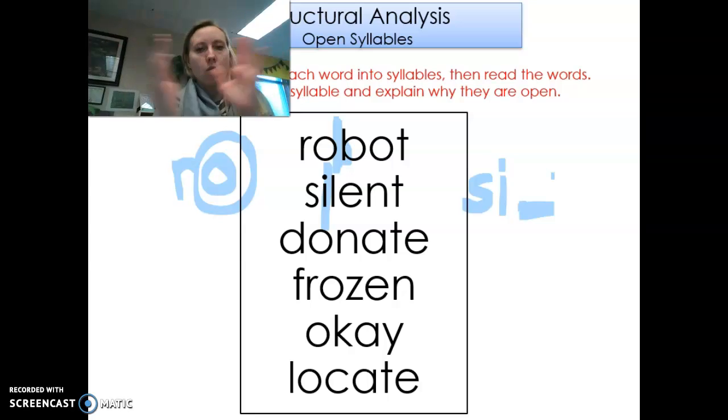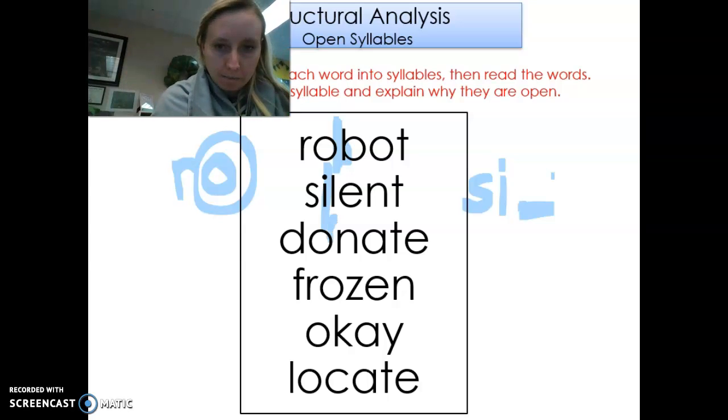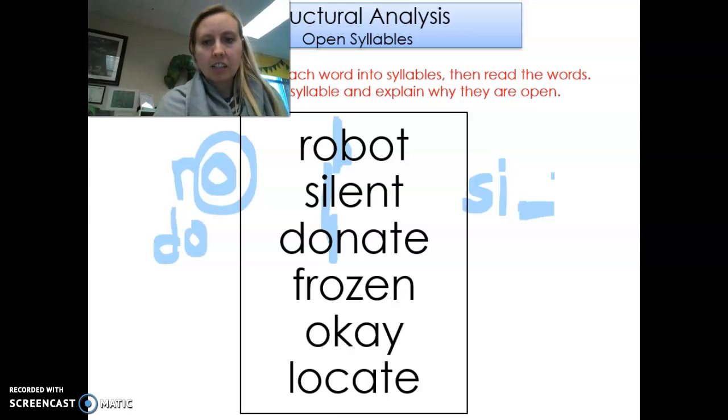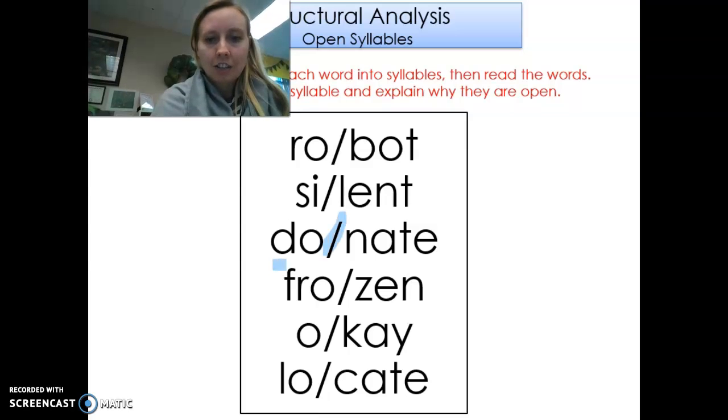Donate. Okay, so that would be D-O, and Nate is on the other side. And do you notice there's no consonant closing it in, so it's not closed, it's open, an open syllable, and it says the long vowel, O. Oh, they did it for us. So, O, it says long syllable.